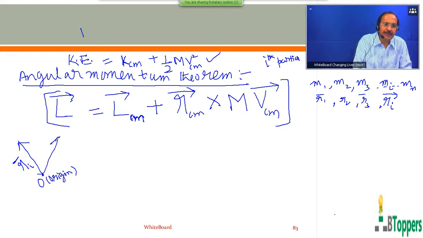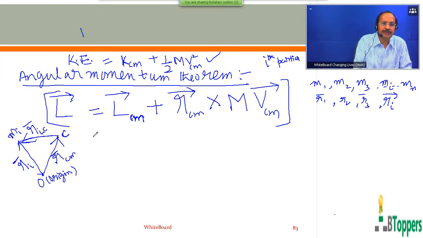And r bar subscript CM represents the position vector of the center of mass of the system of particles with respect to origin O of the inertial frame of reference. R bar subscript iC represents the position vector of the ith particle with respect to the center of mass of the system.